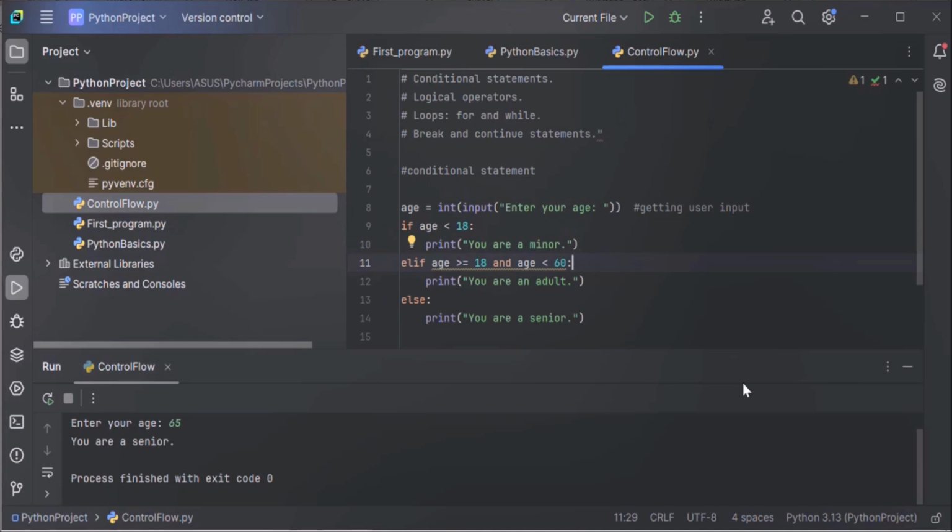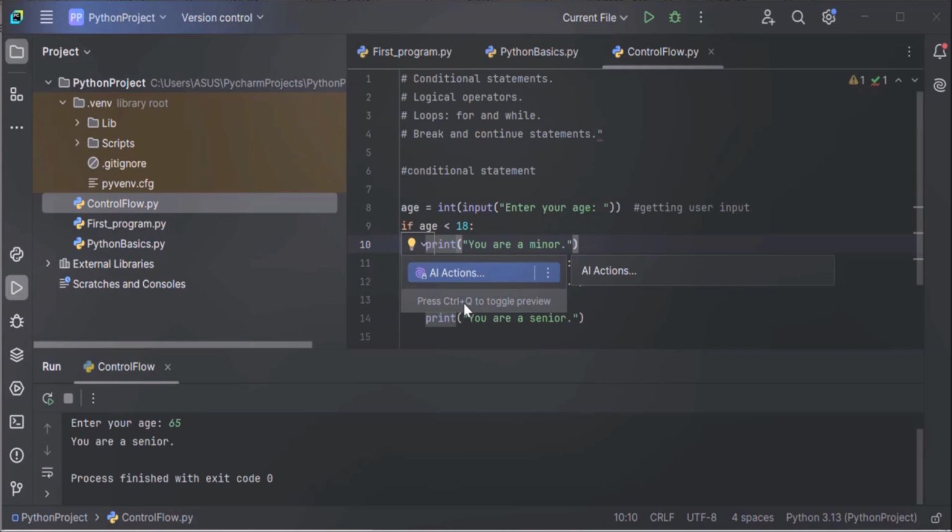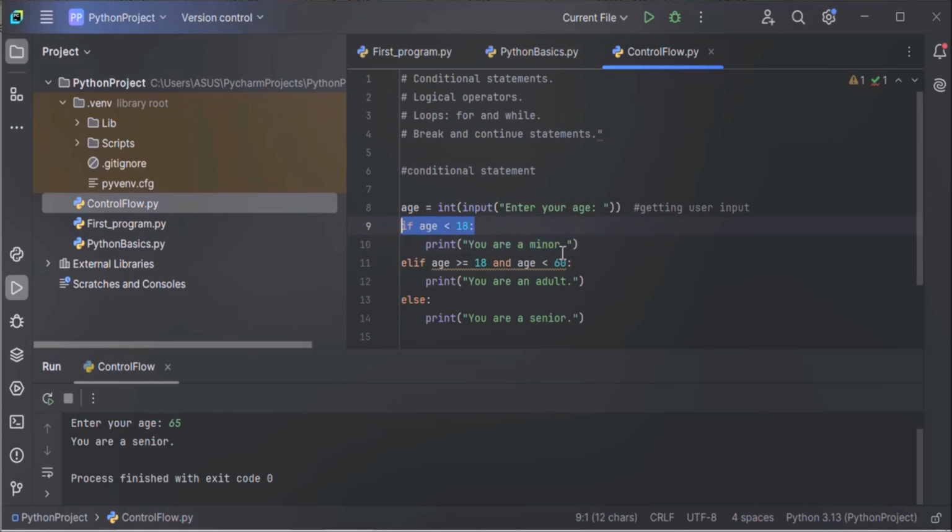Code will not work without indentation. You can't write this print statement without space. You have to give space. If this print statement belongs to this if part, you have to give space before this print statement. This point is very important, so I'm writing it here. Always ensure proper indentation for clean and error-free code.